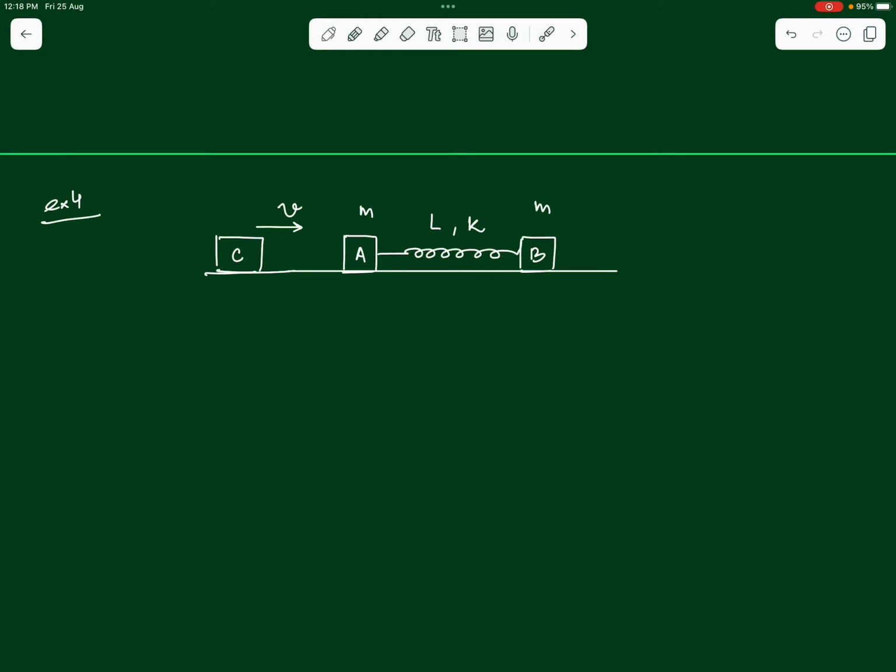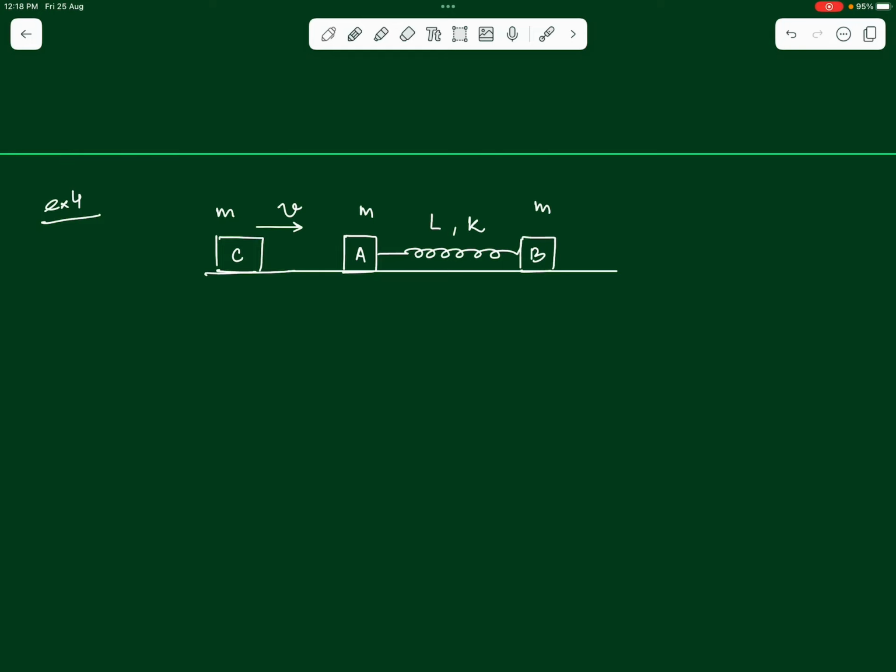Okay, so the figure is here in front of you. All the three masses are identical and the collision that takes place between C and A is perfectly elastic. When that collision takes place, understand that A will acquire a certain velocity and it will start moving, and we are supposed to find out the maximum compression that the spring will have under that state.